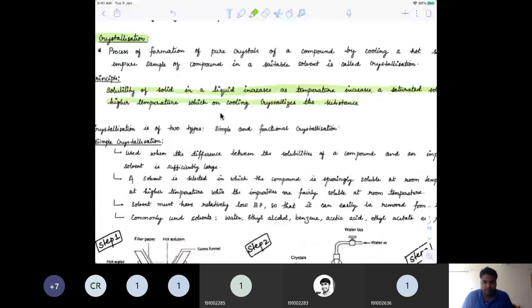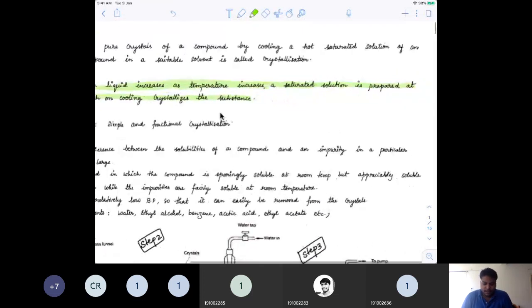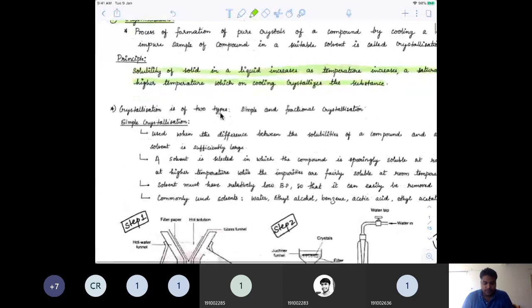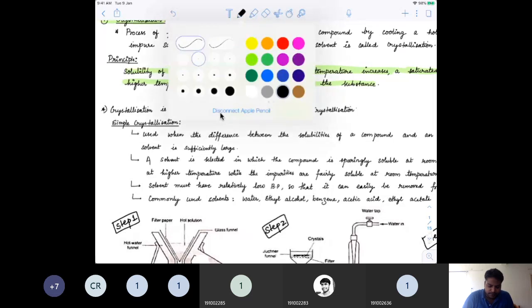I'm sure you have an idea about this, that whenever we add a solid to a liquid and we start increasing the temperature, the solubility will keep increasing, going up to supersaturation, and then we cool it, and we'll see the crystallization takes place. So this crystallization is of two kinds: simple and fractional crystallization.